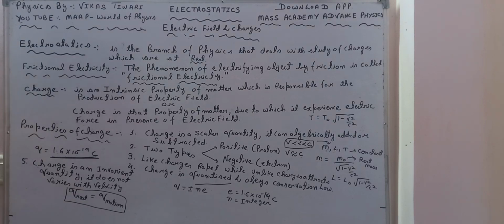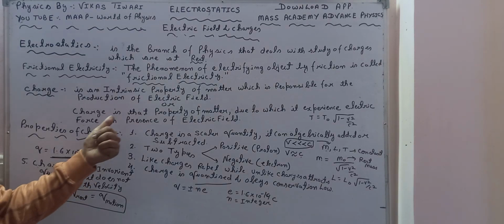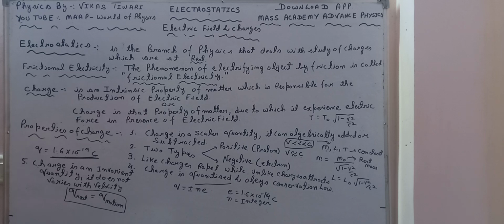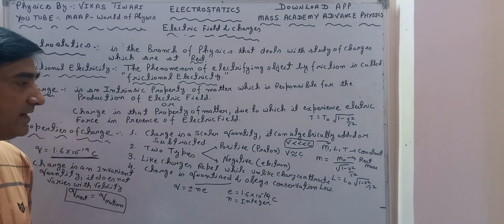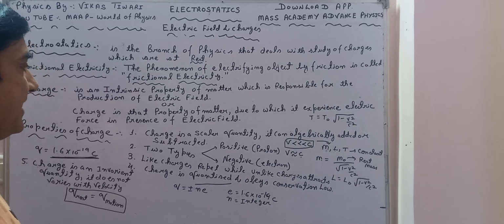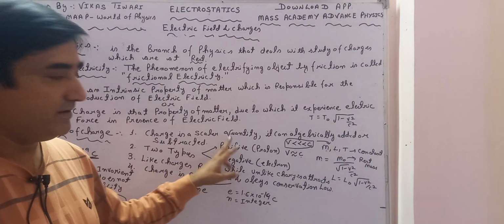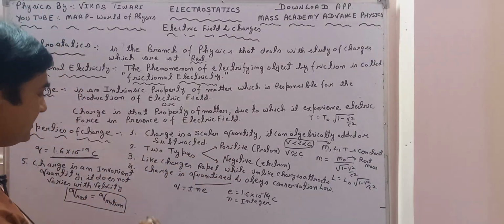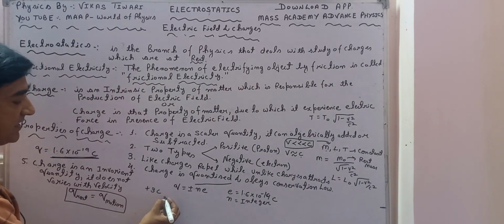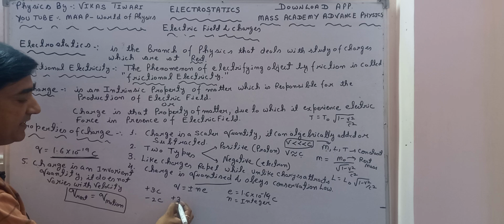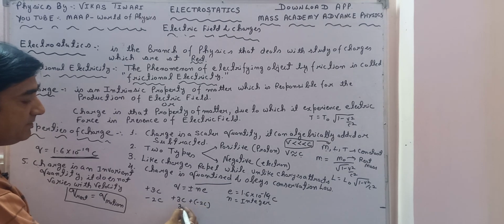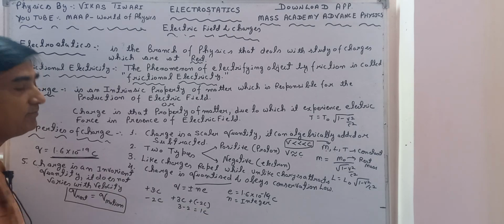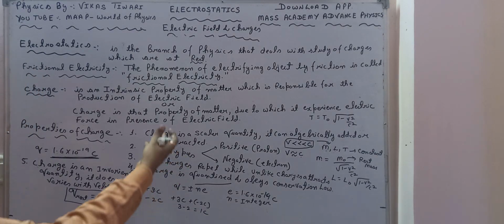Okay, so these are some particular properties of charge. Again, I am repeating, charge is a scalar quantity. It can be algebraically added or subtracted. Means if I have plus 3 coulomb of charge and minus 2 coulomb, I can add them, 3 minus 2 is equal to 1 coulomb of charge.